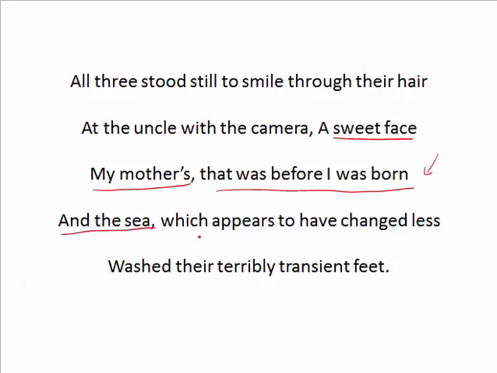and the sea, which appears to have changed less. It means that the sea in the photograph has not changed, but the mother has undergone change with the passage of time. With the three of them standing there, the sea seems to be washing their mortal feet, their terribly transient feet. Okay.